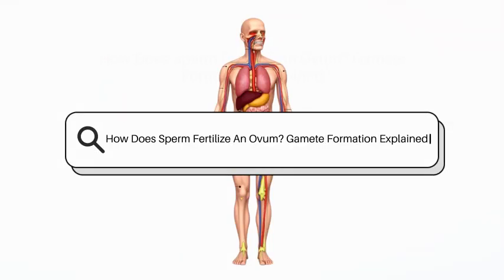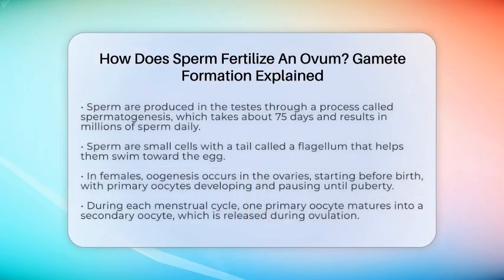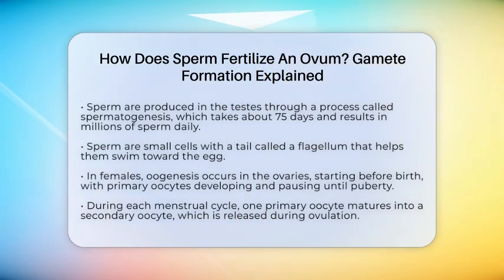How does sperm fertilize an ovum? Gamete Formation Explained. Imagine a tiny cell traveling through the female reproductive system, carrying the potential to create new life. That's what a sperm does during fertilization. But how does it actually meet and fuse with an ovum? Let's break down this fascinating process step by step.